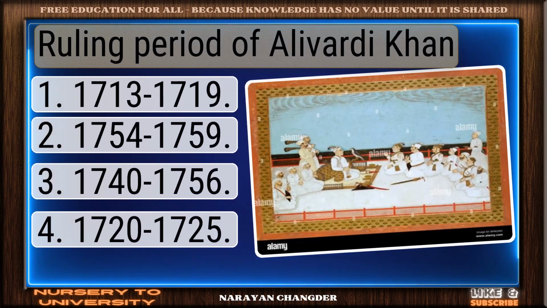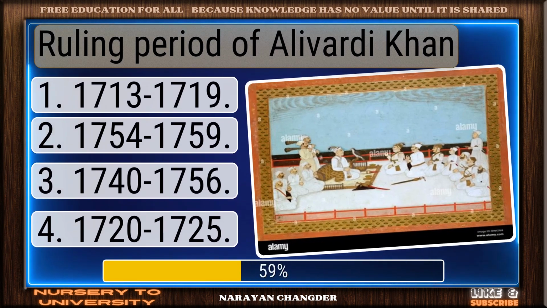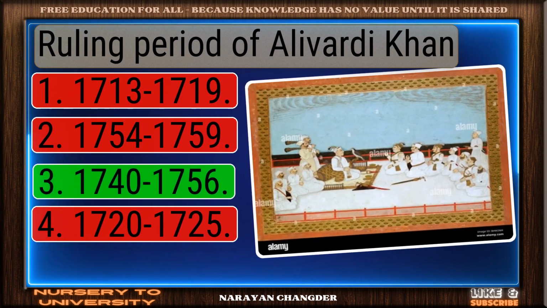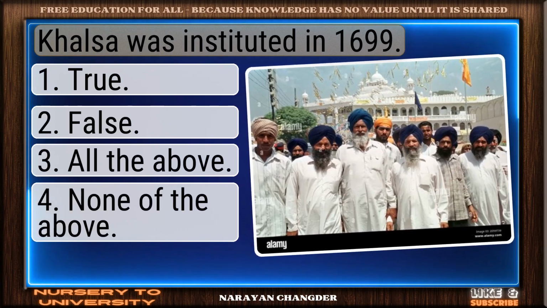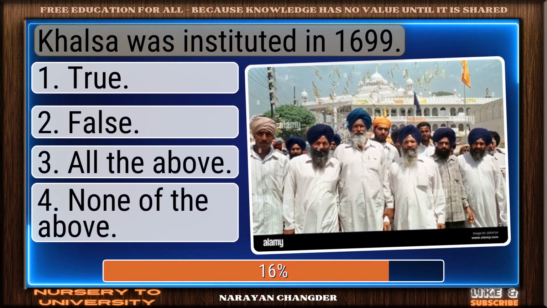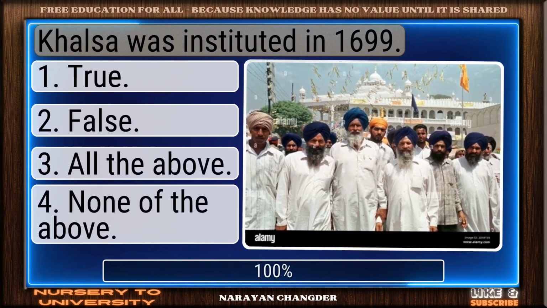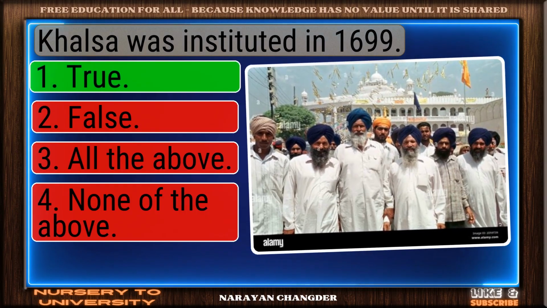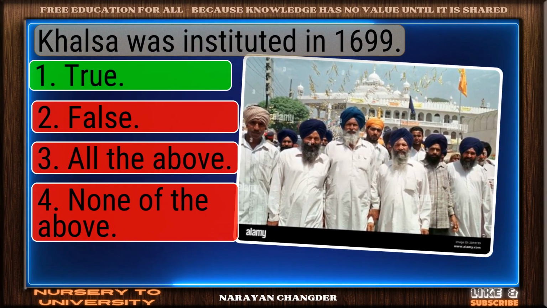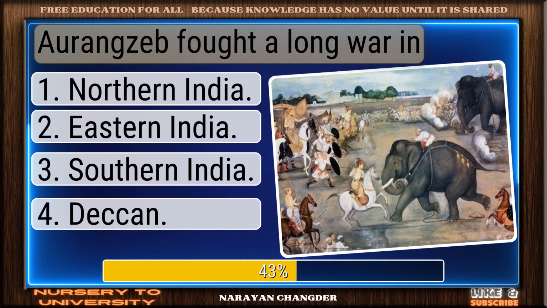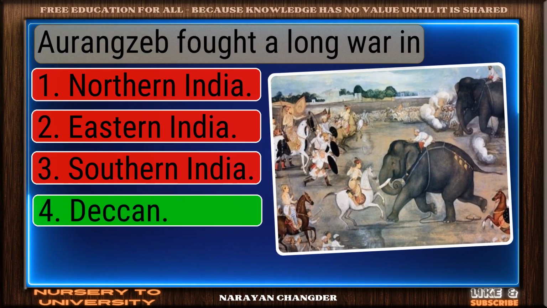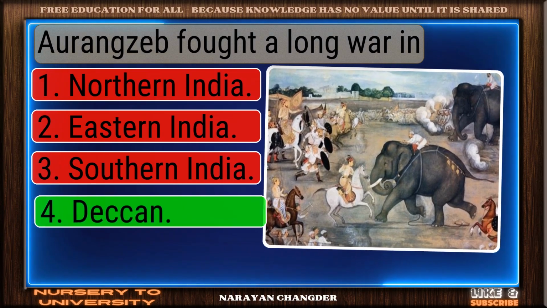Ruling period of Alivardi Khan. Excellent choice. 1740-1756 is the right answer. Khalsa was instituted in 1699. Solid response. True is a valid choice. Aurangzeb fought a long war in. Right again. Deccan is a valid answer.